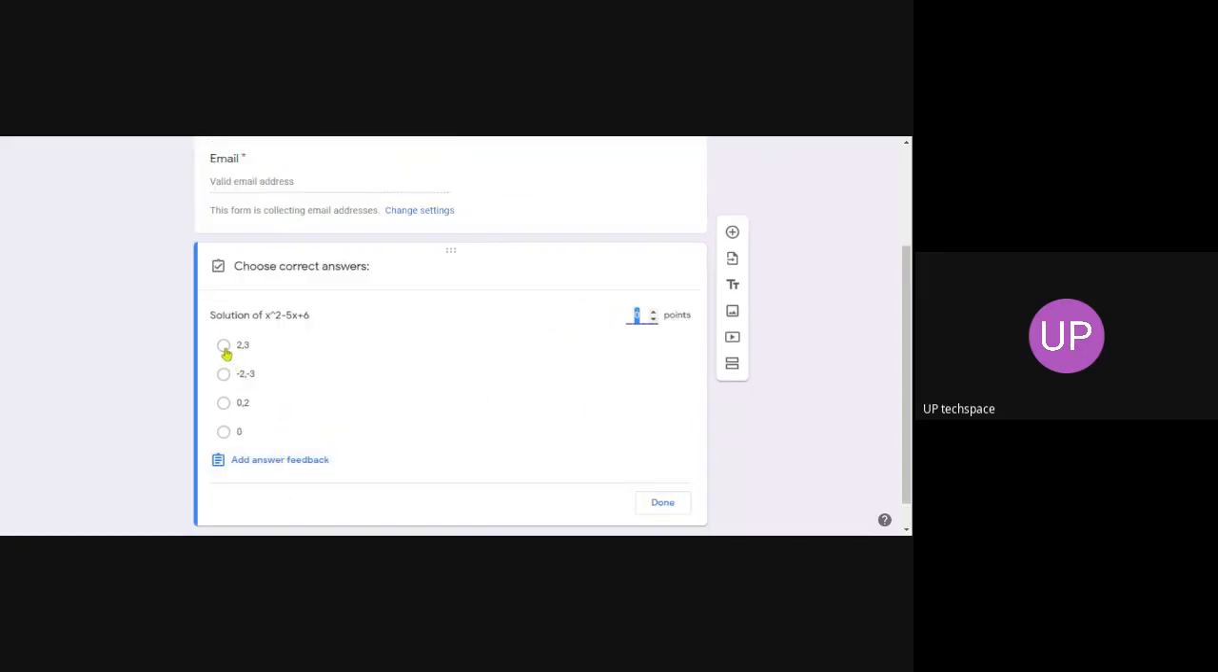So the right answer you can mark here. So this is the right answer. For the right answer, I can give 0.1. Fine.